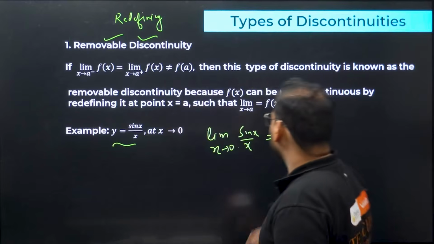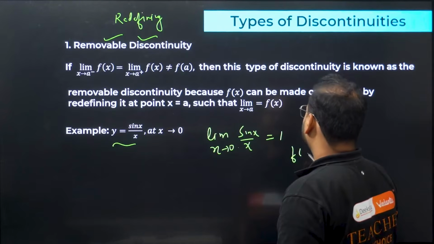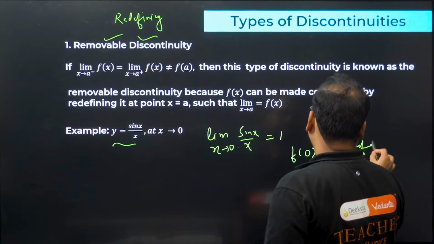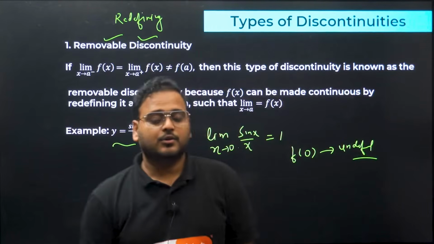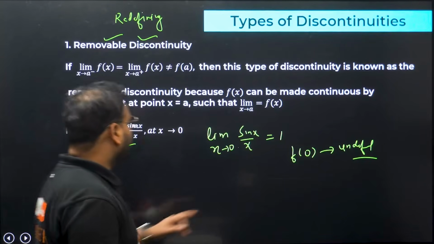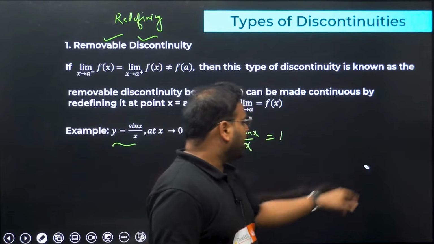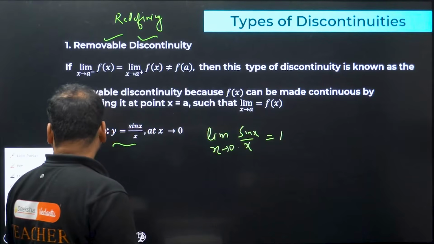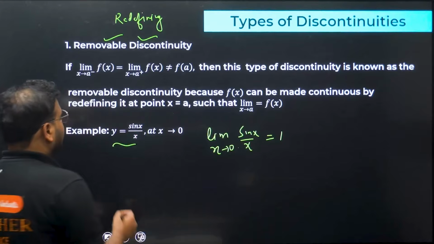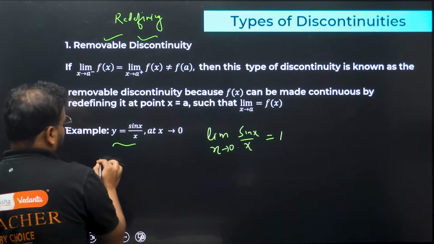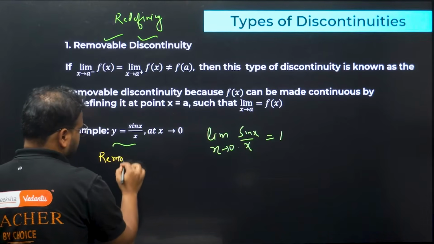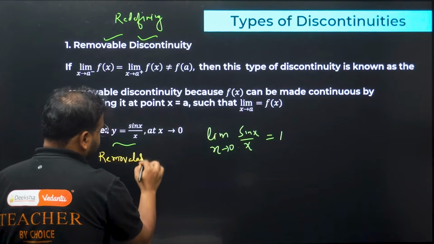But what about the function value? f(0) will be undefined directly. So what we do over here is we redefine the function. We break the domain into two parts and then the function becomes continuous. Right now this function has a discontinuity, but the type of discontinuity is removable discontinuity.